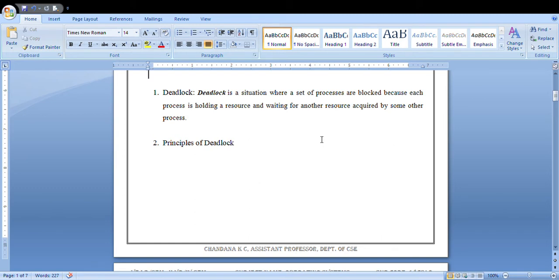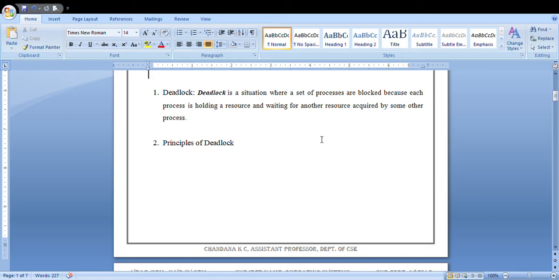It is a permanent blocking. You are blocking the king and it cannot move to any place. That is the checkmate condition, and you can relate that example to deadlock. It is a permanent blocking of a set of processes that compete for system resources, because none of the processes is going to release the resource, so none of the processes will complete its execution. That is one of the situations of deadlock.